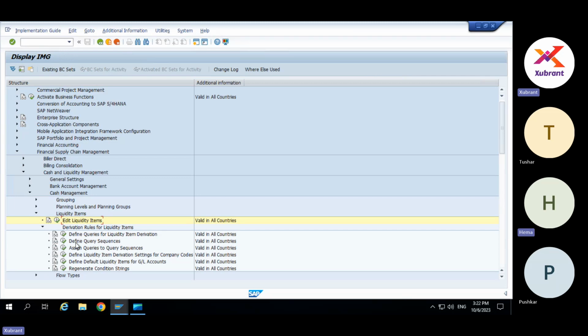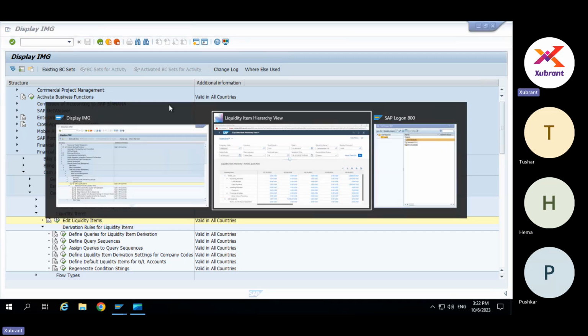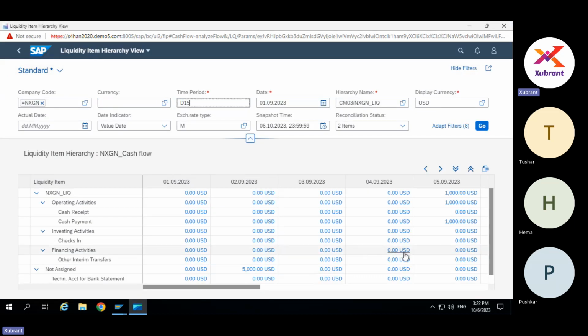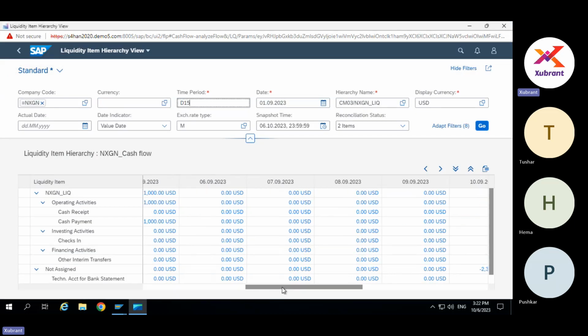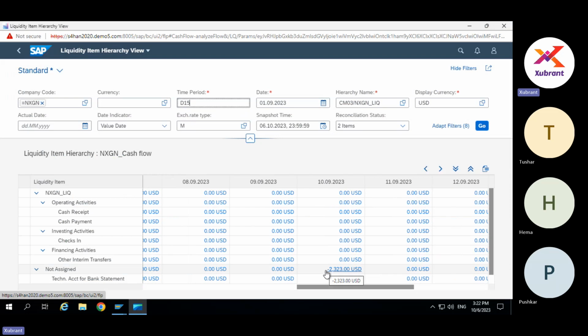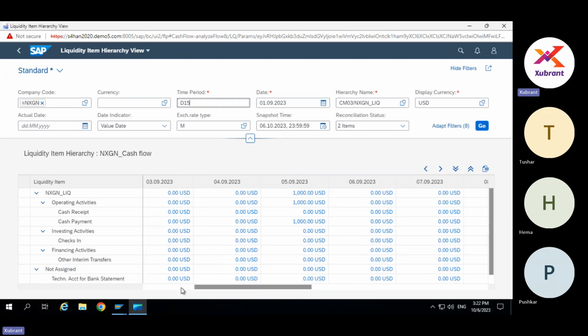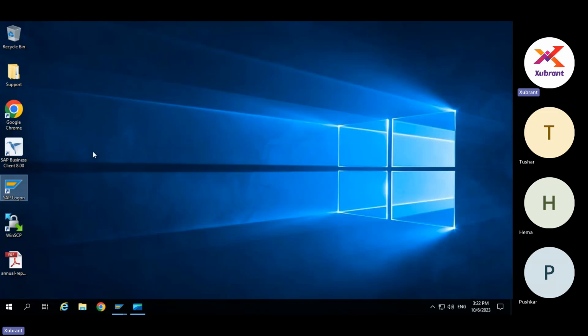Now here, Amish, if we club both into one, and on one side I have a minus and on one side I have a plus, so something will be surplus, right? Will the system calculate that automatically and give us the balance? Yes, the system will recognize whether it is a plus or minus here. So here you see that the system also attaches the sign. For example, here you have minus 2323. Somewhere you have plus.